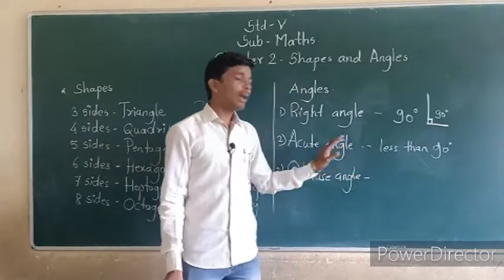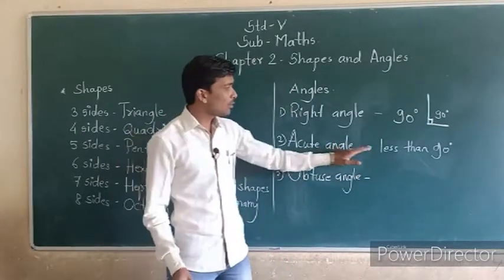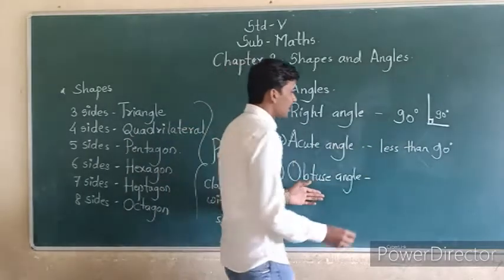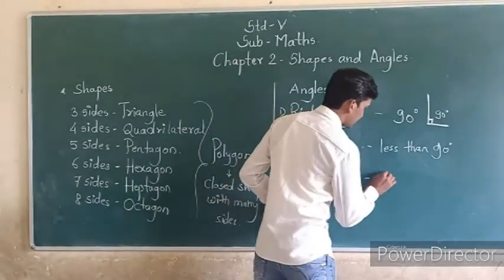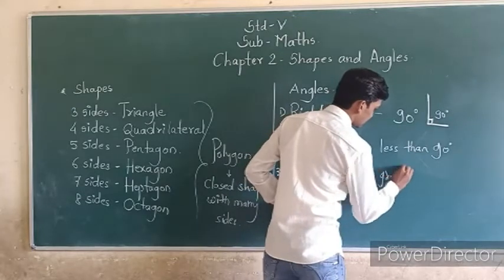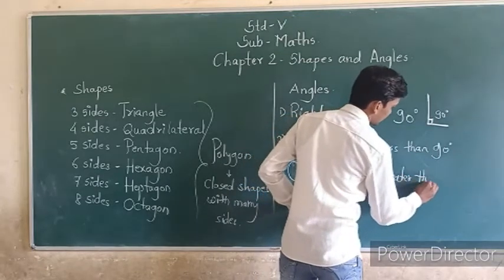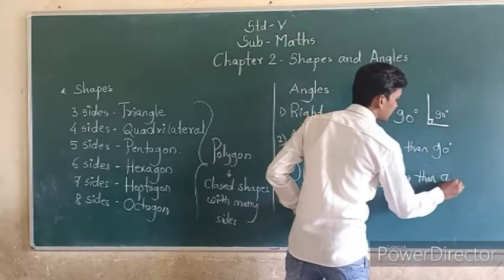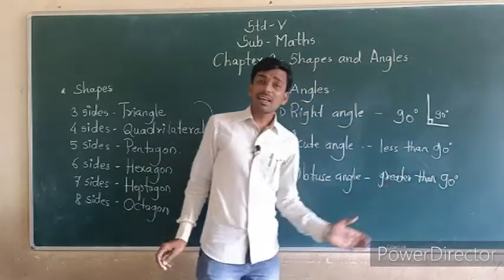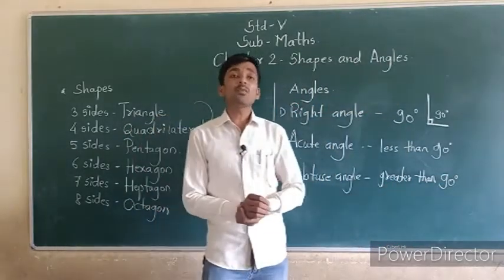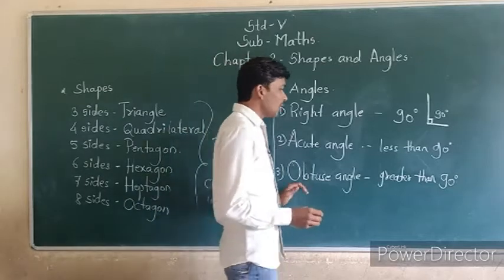That is the opposite of an acute angle. Here we have to write less than 90. It is greater than 90 degrees and less than 180 degrees.